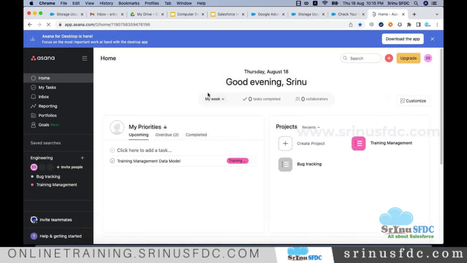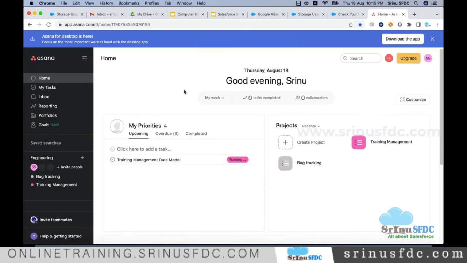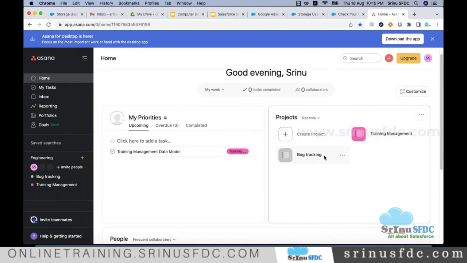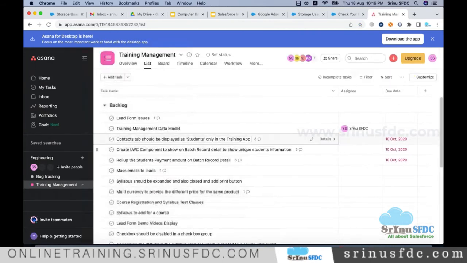So one of the things, right? The tools in general look not exactly the same. Maybe based on the tool, it looks different. So if you see projects, right? I have only one project, training management, right? I'm opening that project. In that project, right? The backlog means in general, the requirements which have not started working, they keep under backlog.